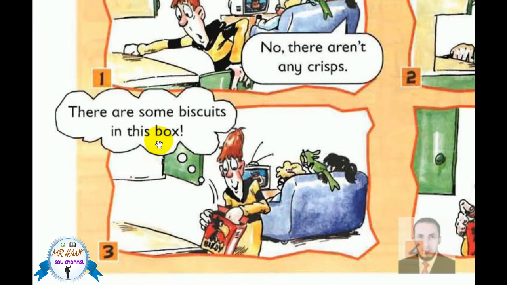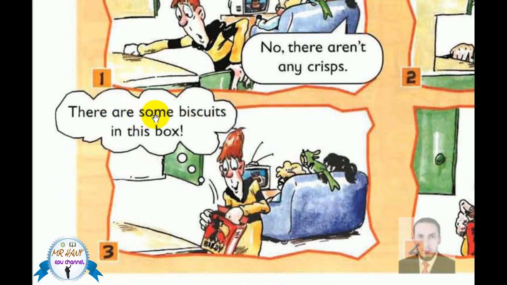Number 3. There are some biscuits in this box. Is this a sentence or a question? It's a sentence, of course. Here we use some. Some is followed by plural or singular? Plural noun, yes, that's right.